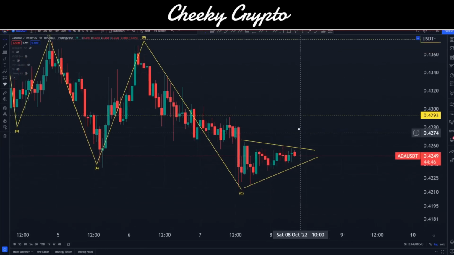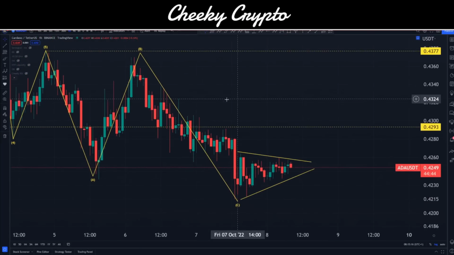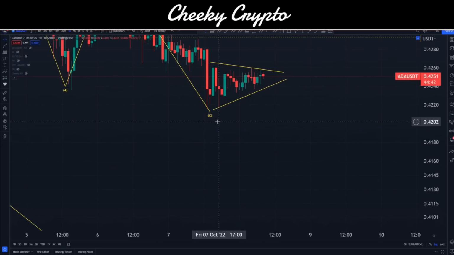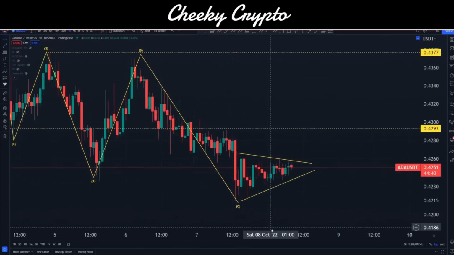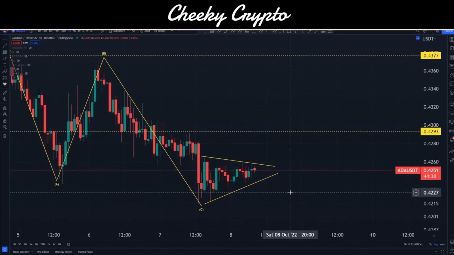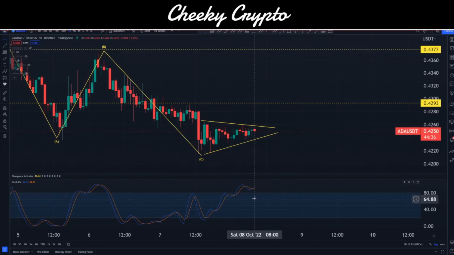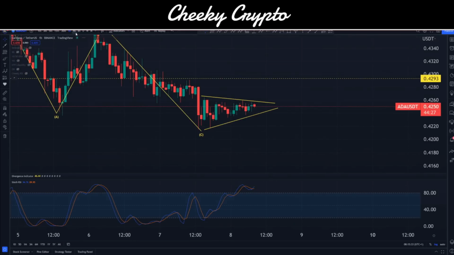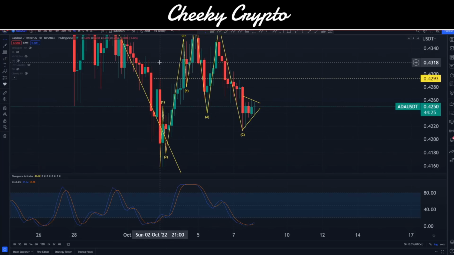So let's see which direction we think this is going to break in, considering this is potentially a C wave point. In an ideal world, we should be moving up. Now, our hourly stochastic RSI is indicating that we're up in the overbought area, so this is basically saying that we've got momentum to shift to the downside. On the 4-hourly, we're primed and ready for a good move to the upside, so that's pretty encouraging.